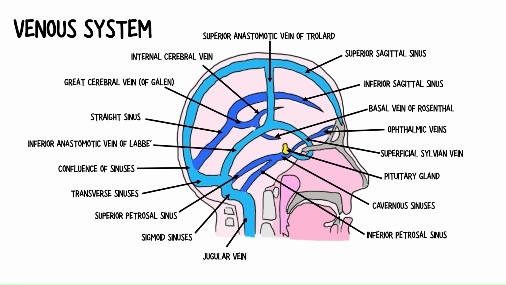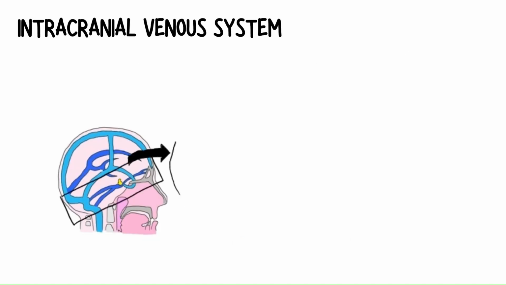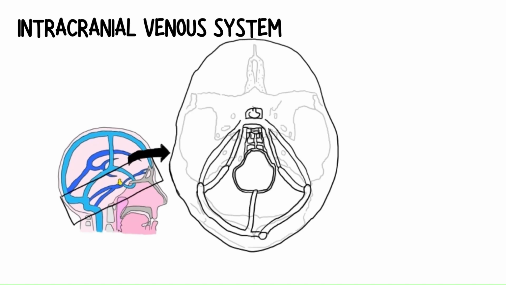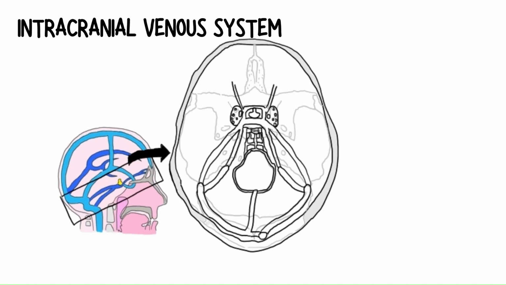After receiving tributaries from the face and neck, it continues to descend into the thorax, usually posterior to the space between the two heads of the sternocleidomastoid muscle, before uniting with the subclavian vein to form the brachiocephalic vein. From above, we can see the confluence of the sinuses.